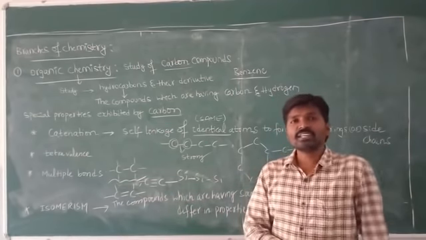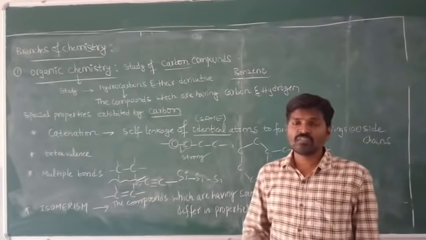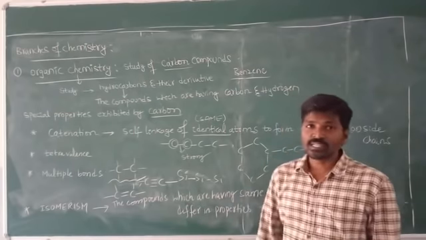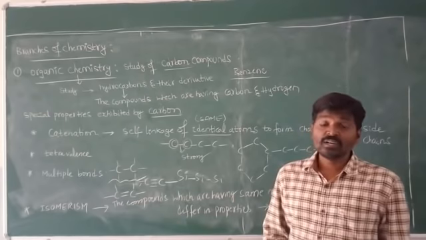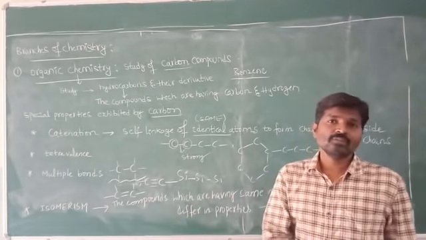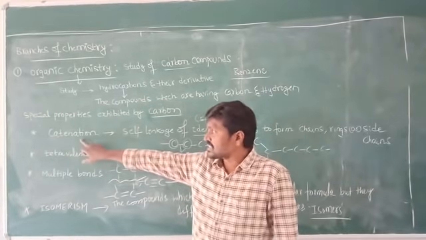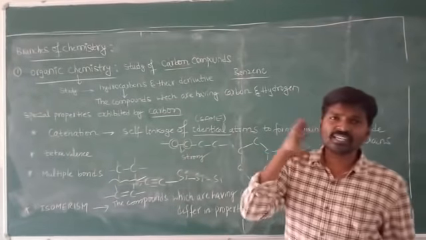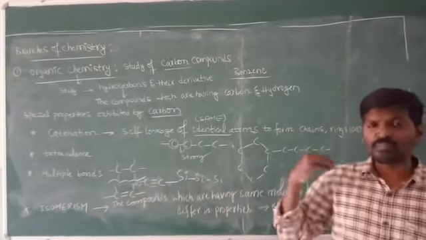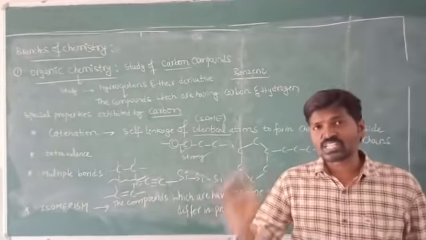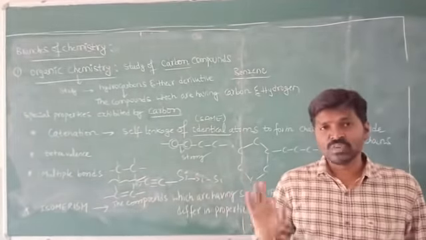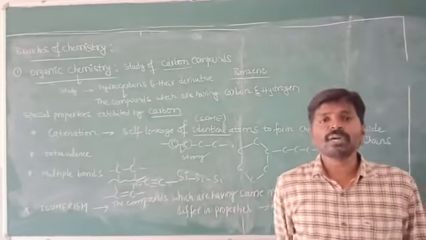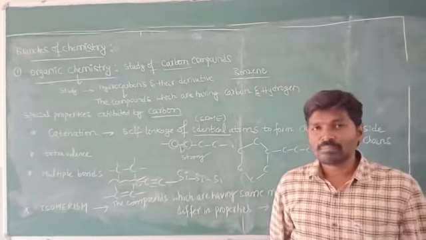Why? Because carbon exhibits one special property, that is catenation. Due to that reason only we can synthesize a million number of compounds. So that's why organic chemistry is very, very important when compared to the remaining branches.